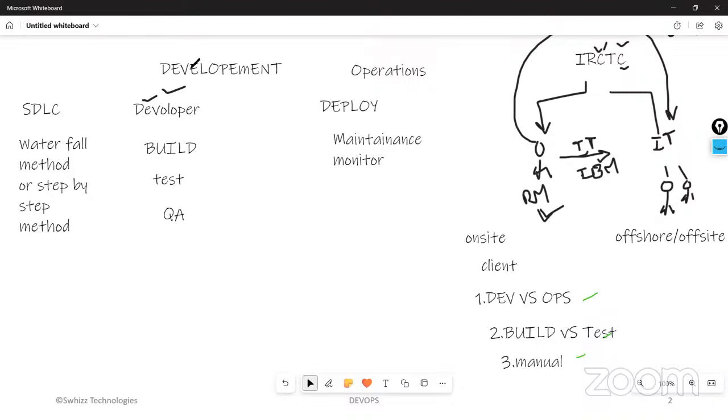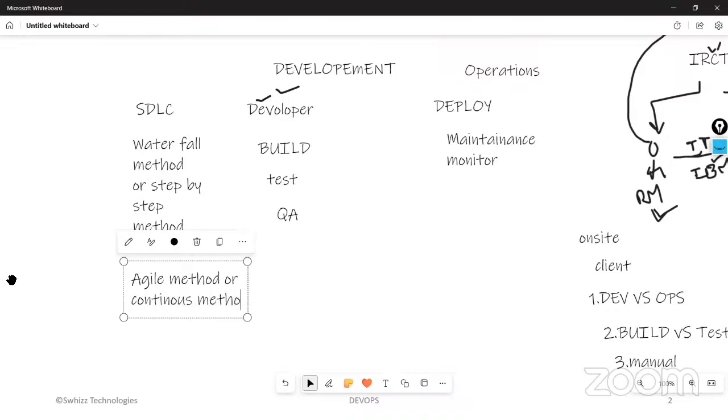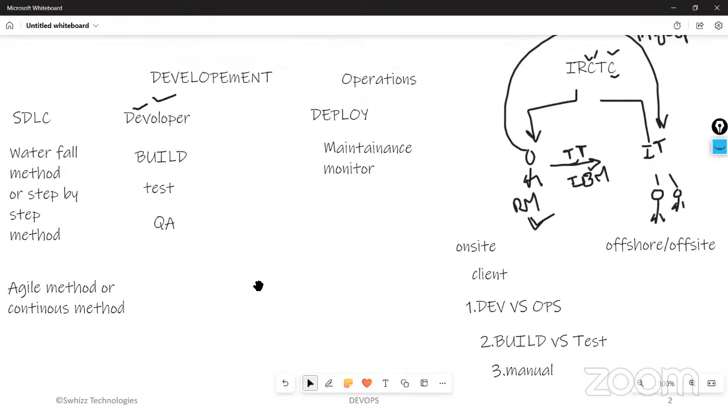To avoid all those problems, there is one more method to address all these issues. That is agile methodology or agile method. And some people in some companies call it the continuous method, agile method or continuous method. What is this agile method or continuous method? The name itself tells us agility. Agility means continuity.